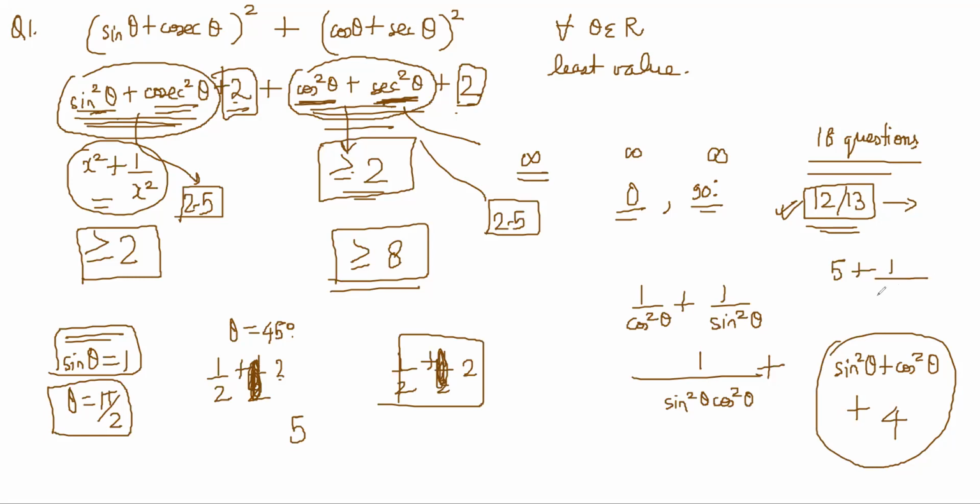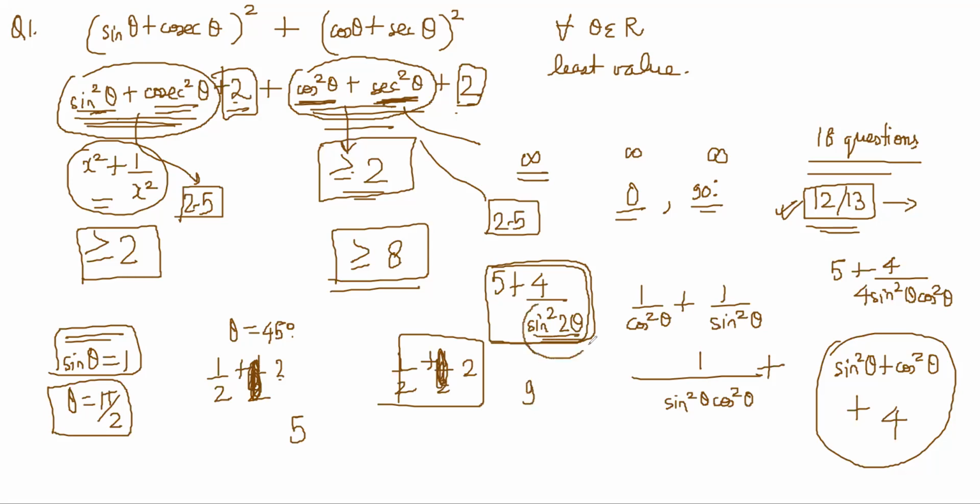So this is 5 plus 1 by sine square theta cos square theta, right? Which can be written as 4 by 4. So it is 5 plus 4 by sine square 2 theta, right? So when sine square 2 theta is 1, this becomes 9.